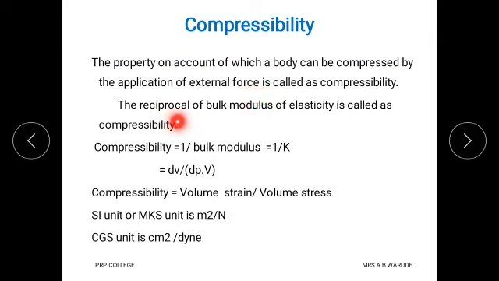And if we find the reciprocal of bulk modulus of elasticity, it is called compressibility. That means the opposite of bulk modulus. Therefore we write compressibility equals 1 upon bulk modulus, and for bulk modulus the symbol is K, and therefore the formula becomes compressibility equals 1 upon K.